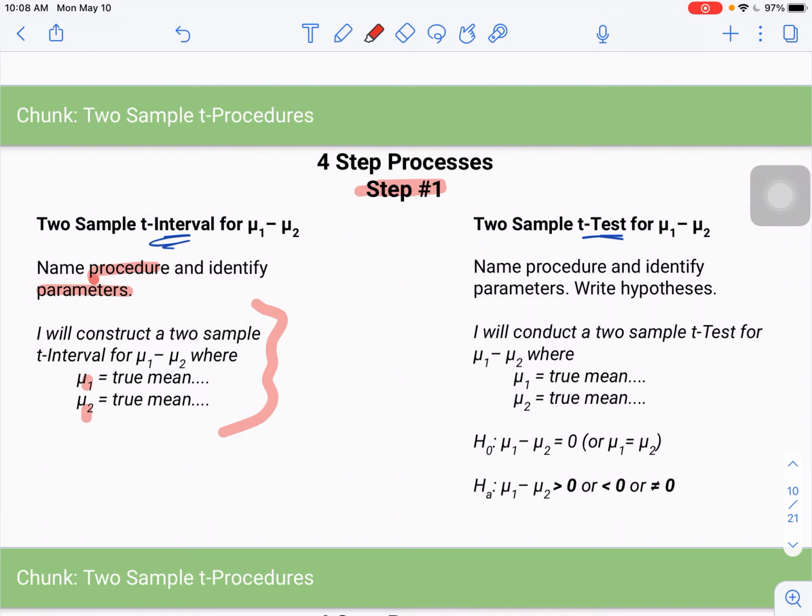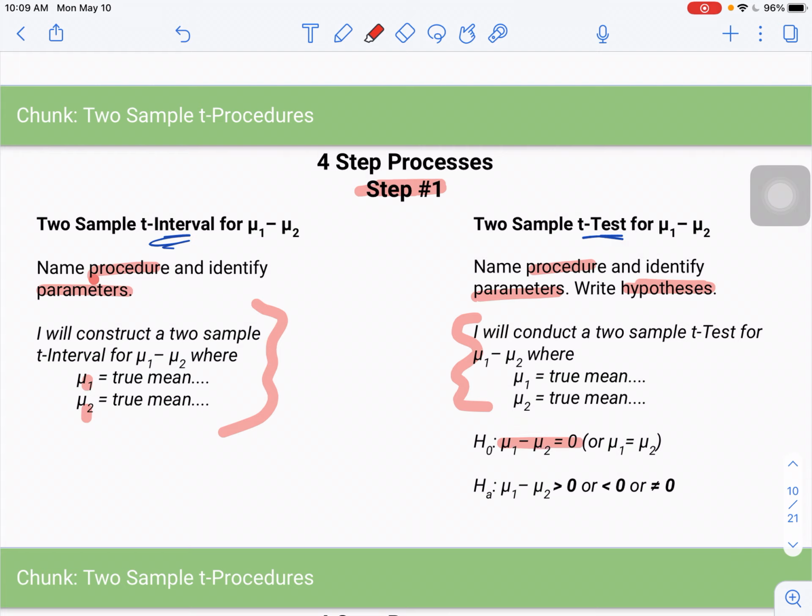The t-test is also pretty similar: procedure, parameters. Remember, the third thing you have to do with a t-test is write hypotheses. So I basically have the same thing here. I will conduct a 2 sample t-test for mu1 minus mu2, again, where mu1 equals and mu2 equals. So make sure you define that. Also make sure that you can see what your subscripts stand for. So then my null hypothesis is going to be mu1 minus mu2 equals 0. Remember, that's equivalent to saying mu1 is equal to mu2.